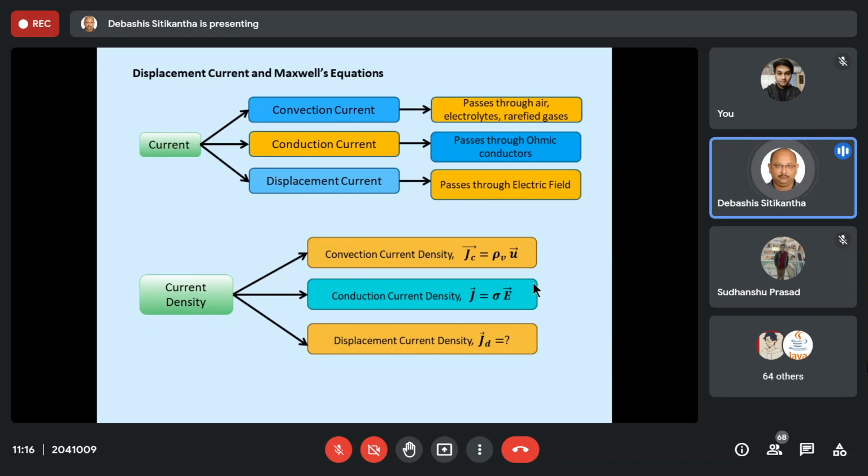So at least we come to the conclusion that current is not the same. The very basic idea is that current will depend on the medium through which it is passing. For example, when current is passing through ohmic conductors, it is known as conduction current.